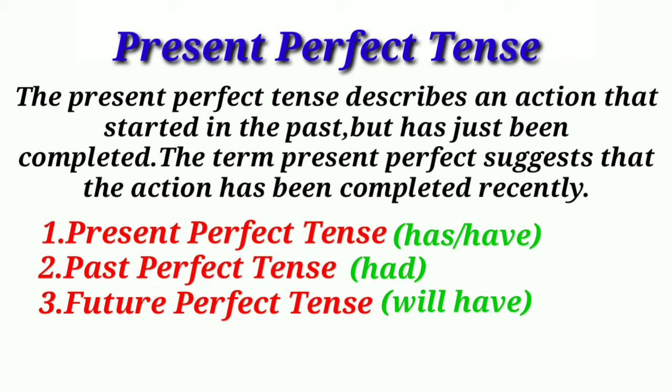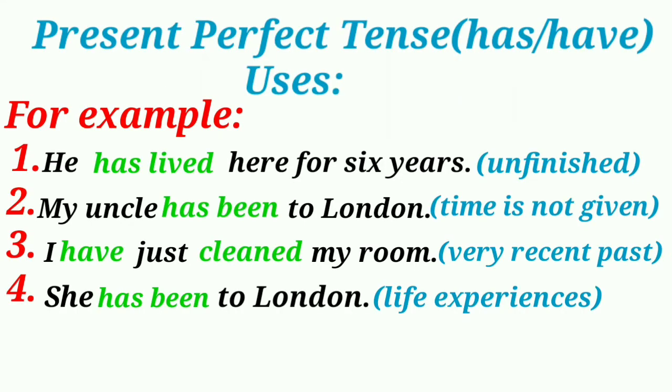As you know, the three major forms of a verb are present, past, and past participle. We need the past participle form of a verb for the present perfect tense. And with the third person singular subject, we use has. For the other forms, we use have. The present perfect tense is used to talk about unfinished actions or habits that started in the past and the results of which we can see or feel even in the present.